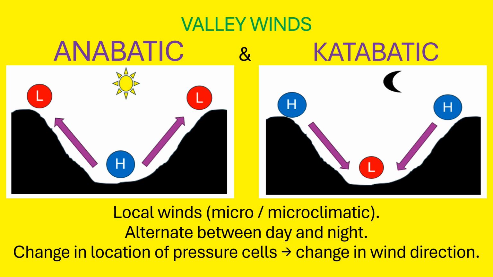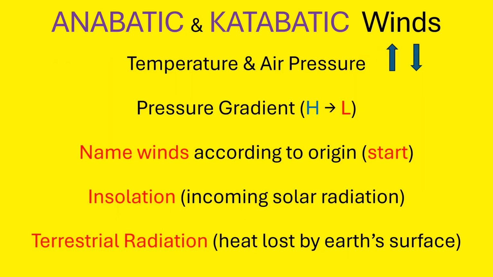Anabatic and katabatic winds are examples of local winds as they are restricted to a particular valley. They alternate between day and night and are characterized by a change in the location of pressure cells and the resultant change in the wind direction. The following basic information is important to remember in order to understand the development of anabatic and katabatic winds.